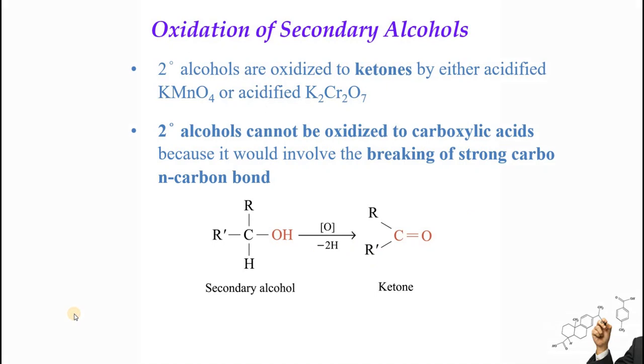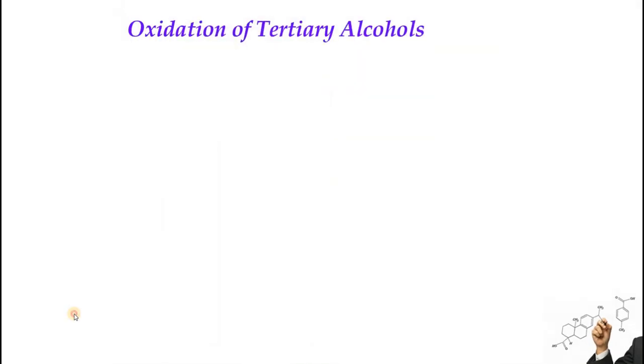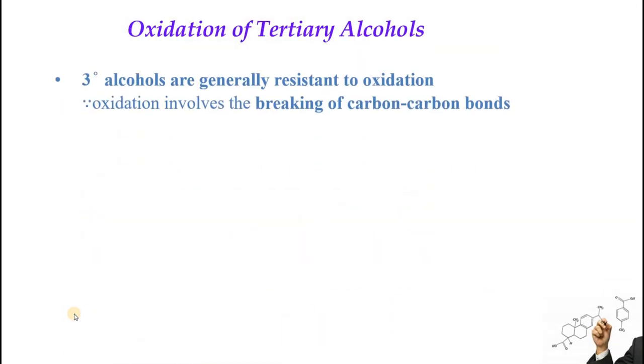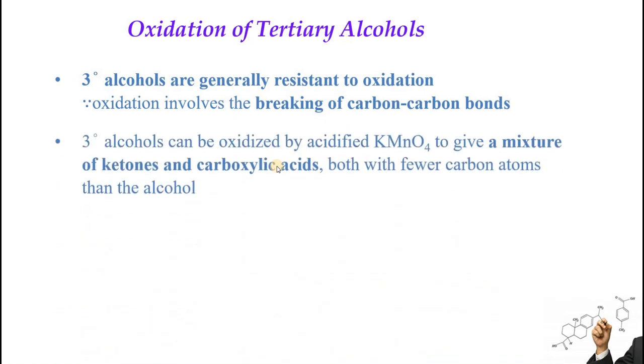Now let's see oxidation of tertiary alcohols. Oxidation of tertiary alcohol is much more difficult. They are very resistant to oxidation because oxidation would involve breakage of carbon-carbon bonds. In the case of primary or secondary alcohols, a carbon-hydrogen bond is broken, hydrogens are removed, and that carbon gets oxidized. But right now, because there are no hydrogens attached to the hydroxyl group carbon atom, the carbon-carbon bond will be very difficult to break.